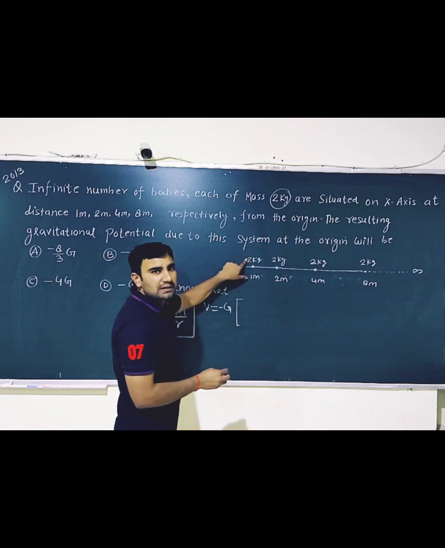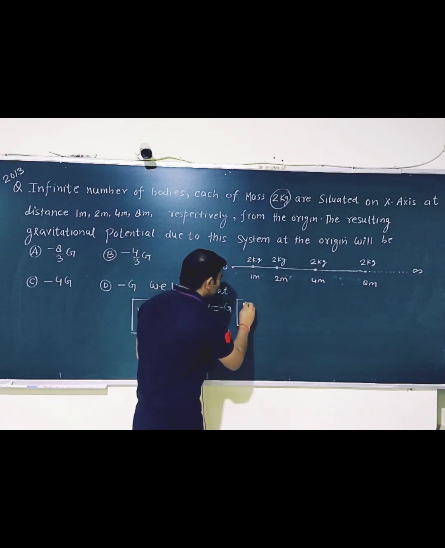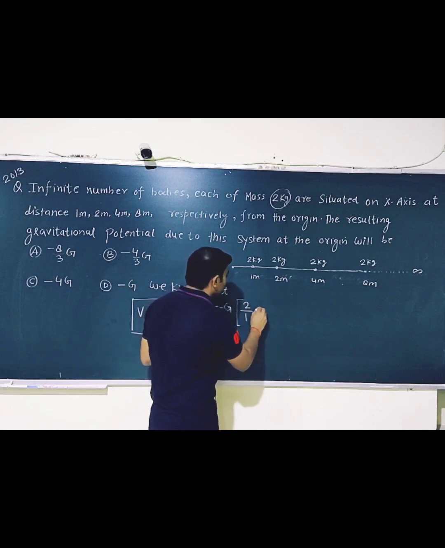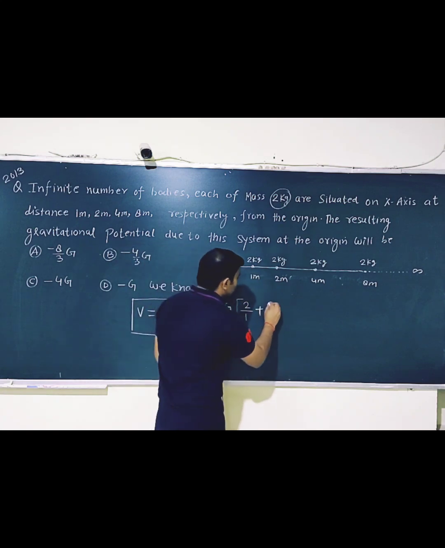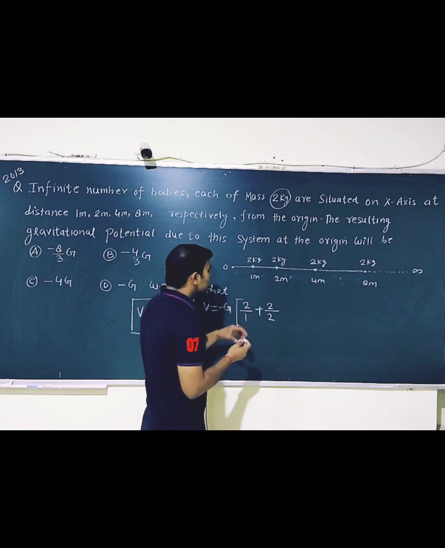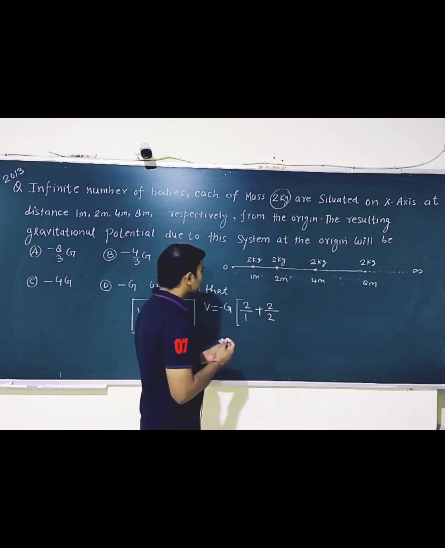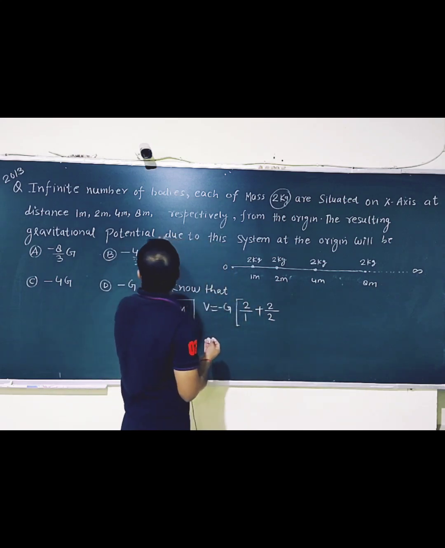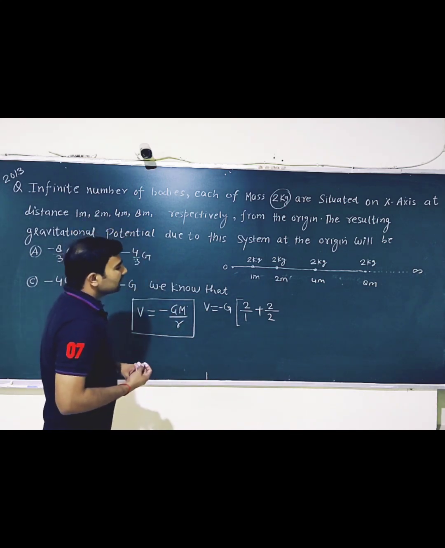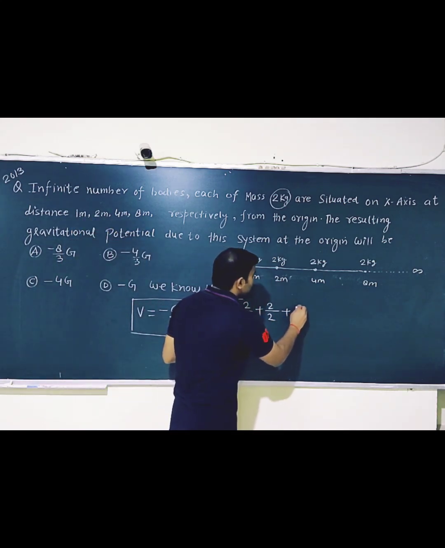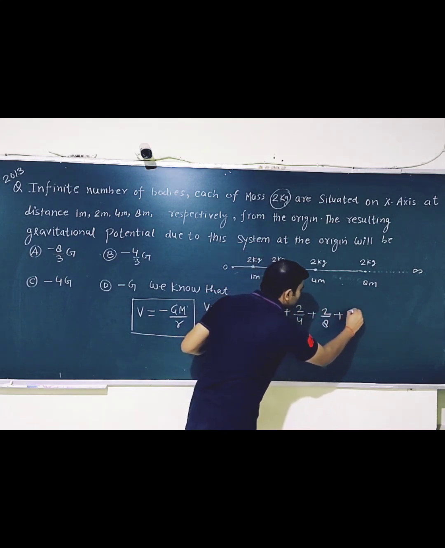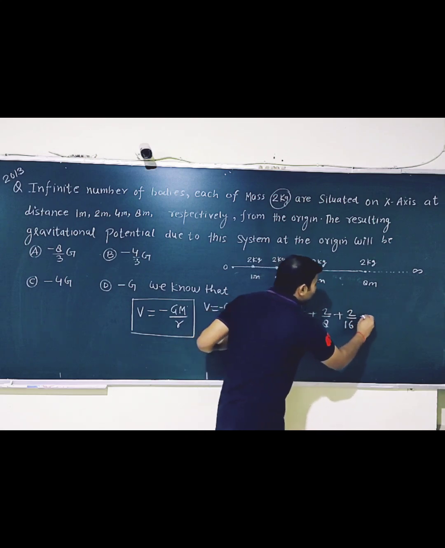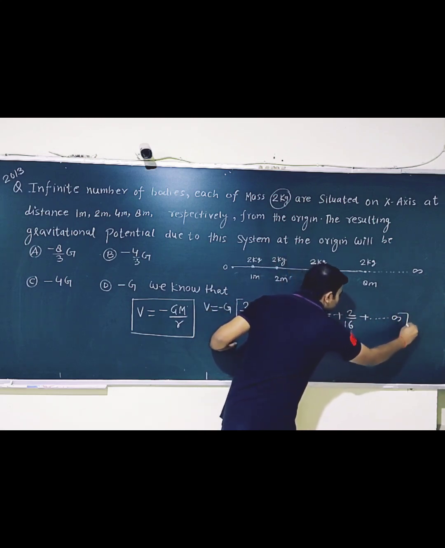First I put the value of mass: at the first point it is 2 divided by the distance 1, plus second, mass is 2 and distance is 2, then mass 2 and distance 4, then 2 divided by 16, and so on up to infinity.